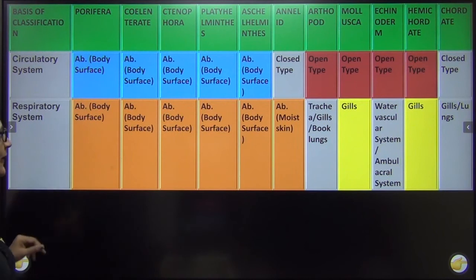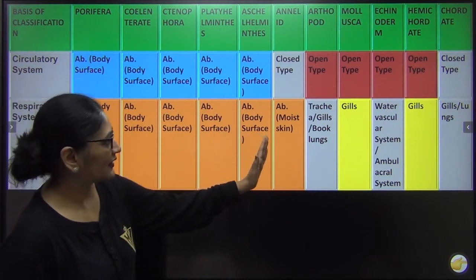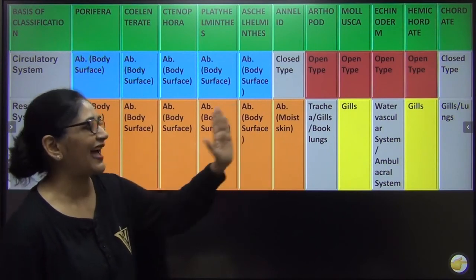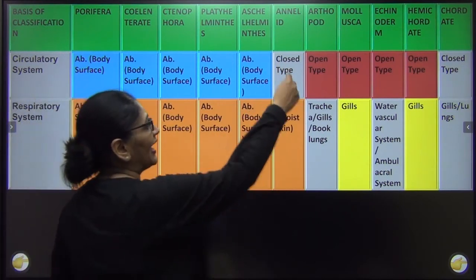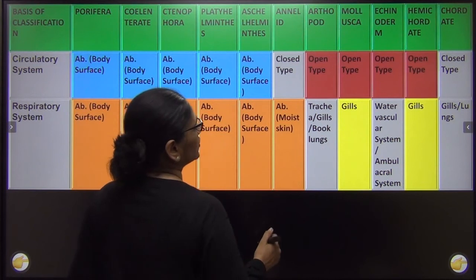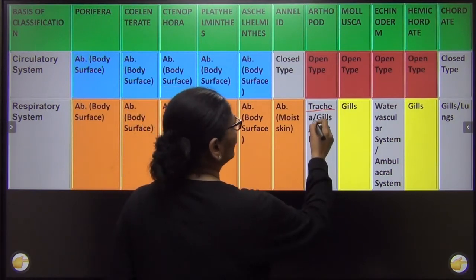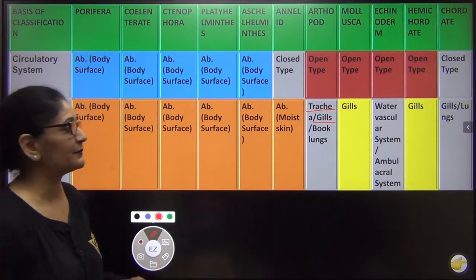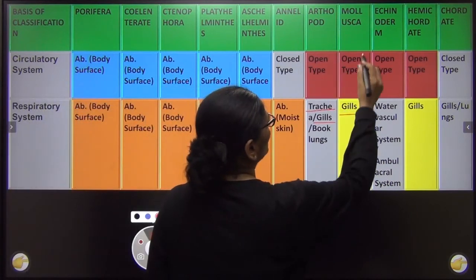Right? Now respiratory system. Till here, respiration takes place through skin, so there is no respiratory organ till annelids. Then in arthropods, the respiratory organ is called trachea if it is terrestrial, and if it is aquatic it will be gills. Most of the aquatic organisms have gills, right? Mollusca are aquatic, so they have gills.